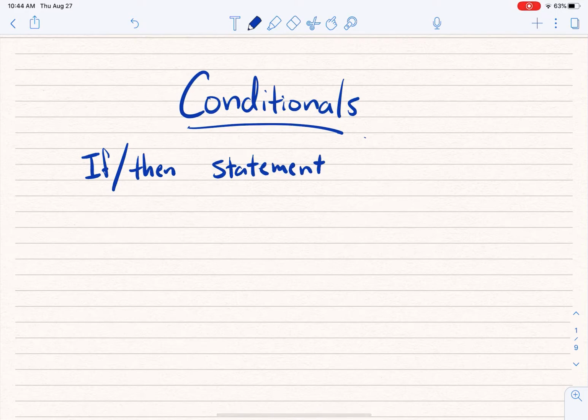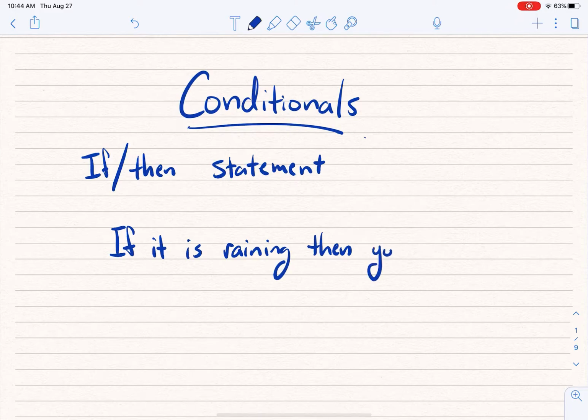Ready? I'm going to say, if it is raining, then you will get wet.